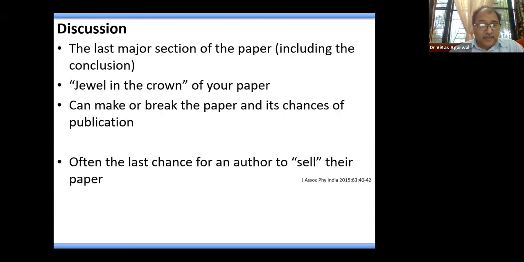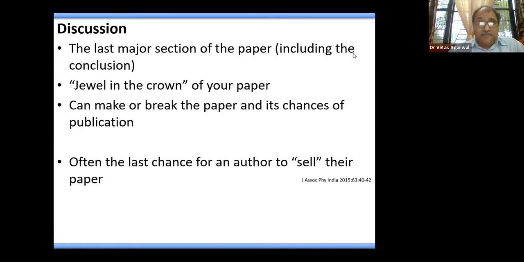This is the last major section of the paper, including the conclusion. You can say that it is the skill in writing the discussion which actually makes or breaks one's paper. If you discuss properly, then you are likely to get your paper accepted in a good journal.